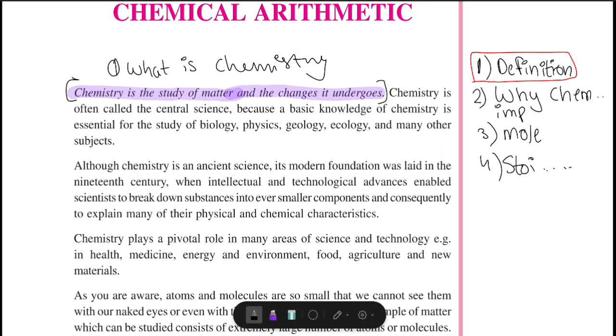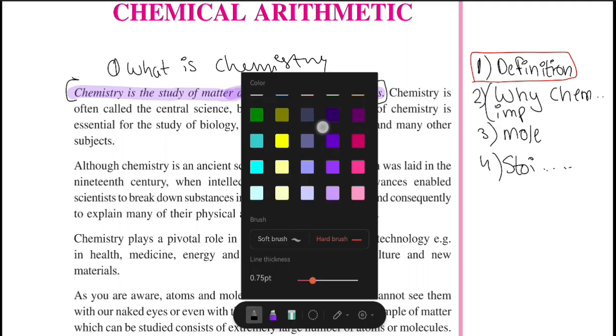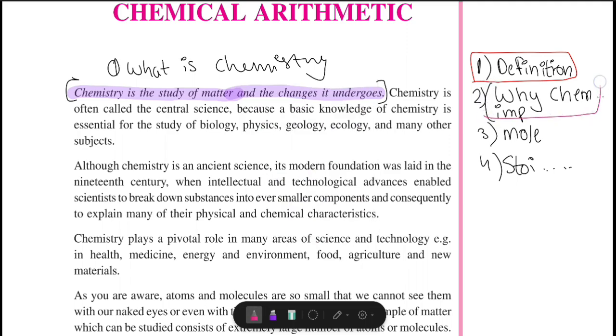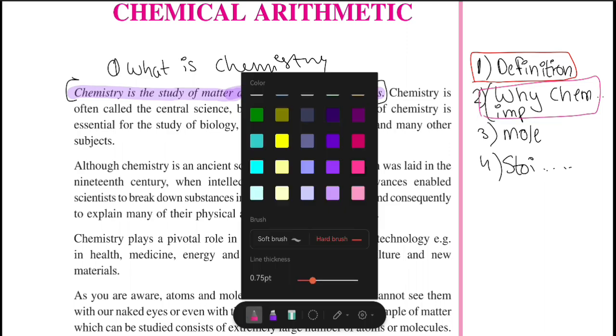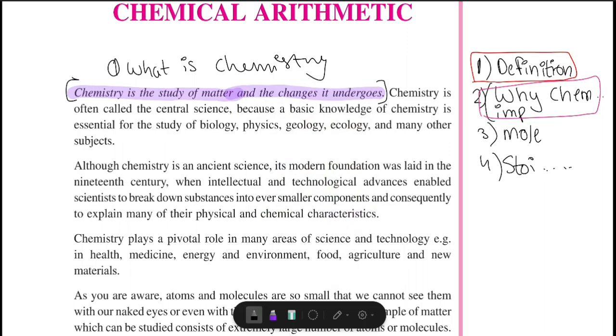Now the next thing is, why is chemistry important? Chemistry is important because understanding matter around us is very important. Why? Because we need to learn how matter affects daily life.